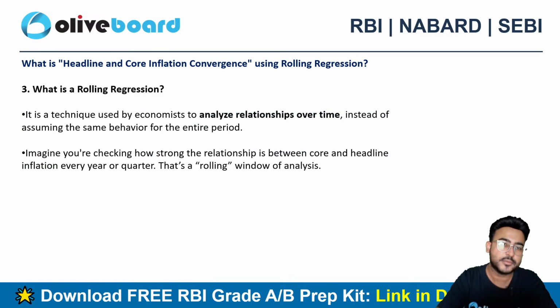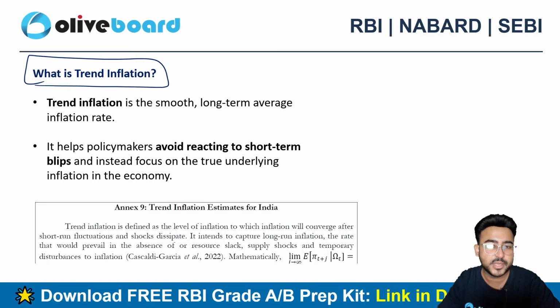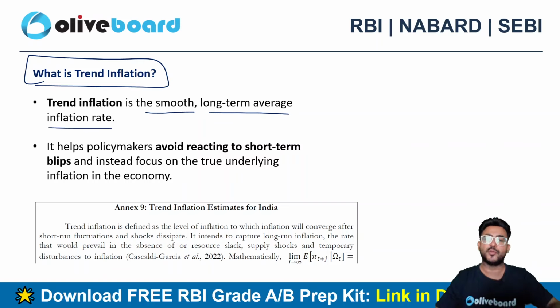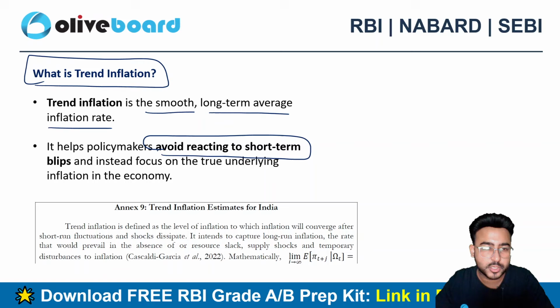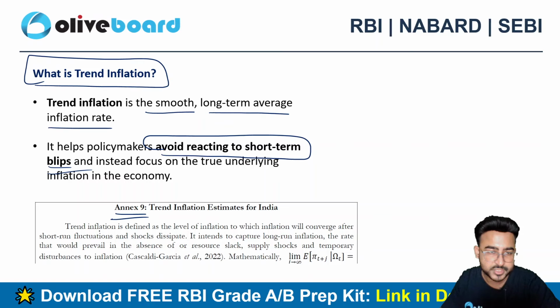Then what is trend inflation? There is a concept of trend inflation in this particular annexure. Trend inflation is nothing but it is smooth. It is a long-term average inflation rate. It helps the policymaker to avoid reacting to the short-term volatility, and that's what is written here in the annexure 9.